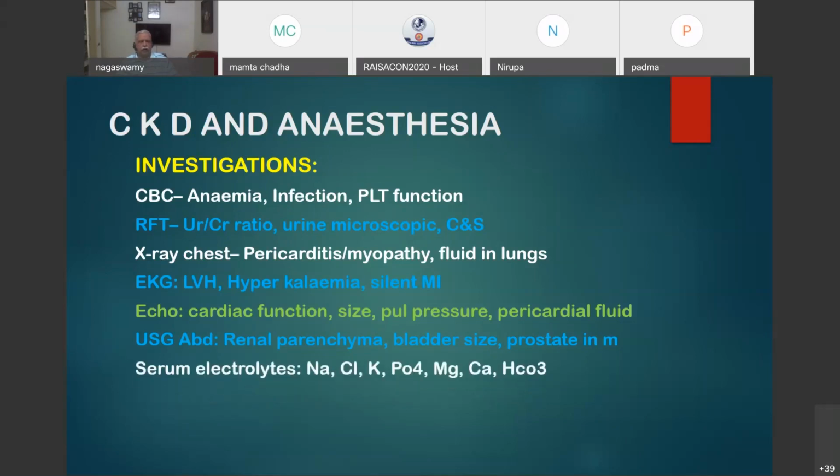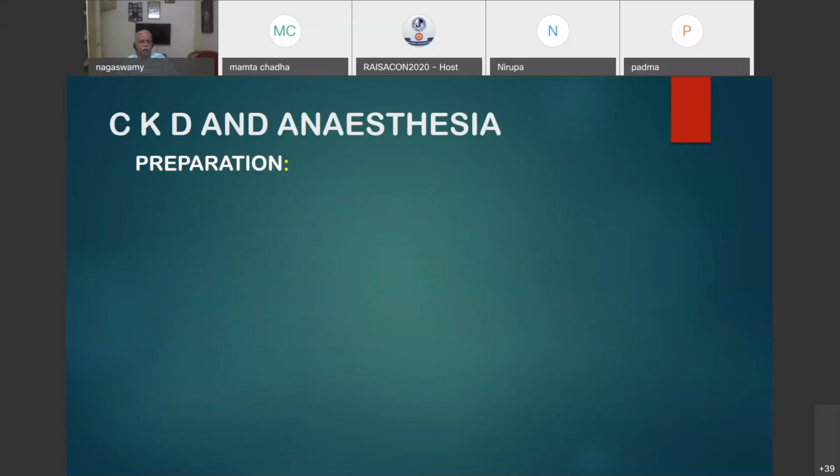Now, serum electrolytes: not only sodium and potassium, but also phosphate, magnesium, calcium, and bicarbonate are to be assessed. Metabolic acidosis and wide anion gap acidosis is very, very common. So, ABG is a must.